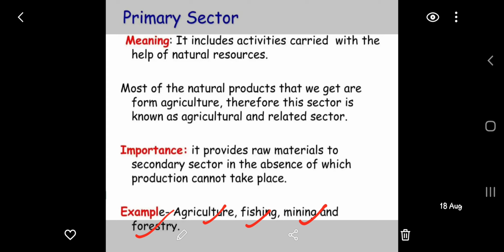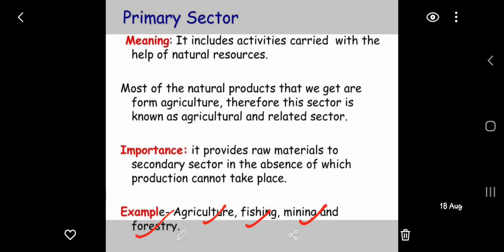And why is it called the primary sector? Because the activities which are carried out in this sector are done with the help of natural resources. We can say that the activities done in the primary sector include exploitation of natural goods, and it is making the base for the other productive activities.